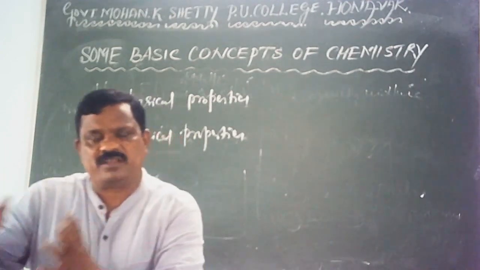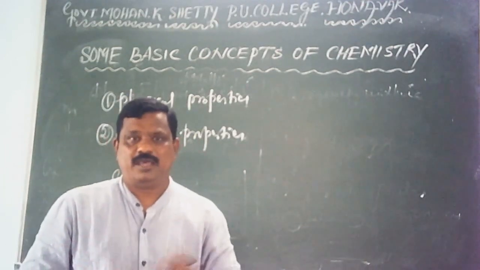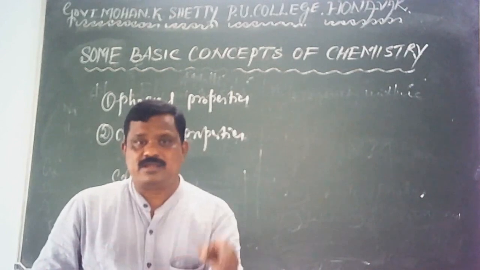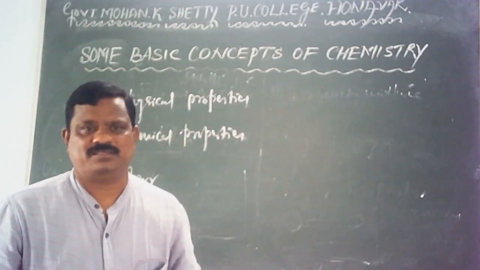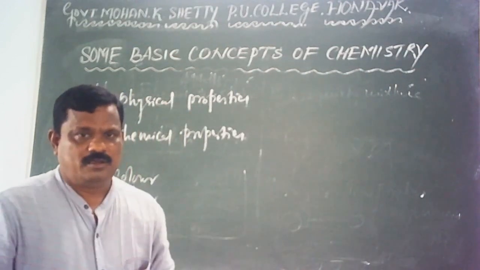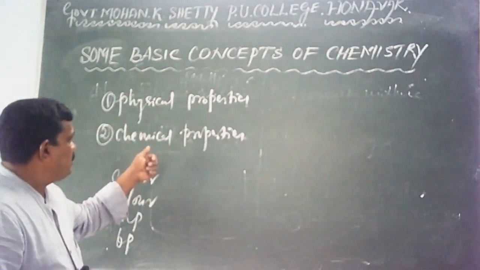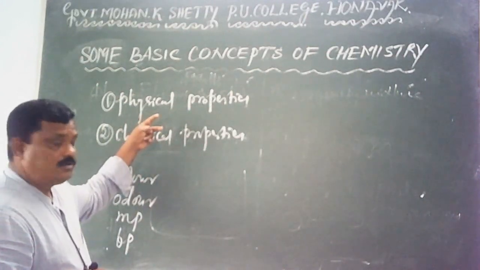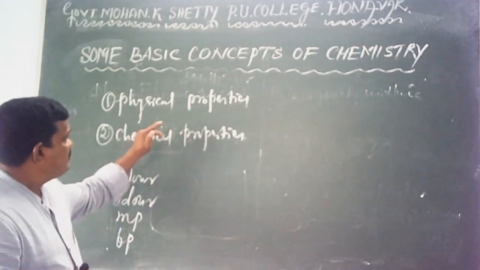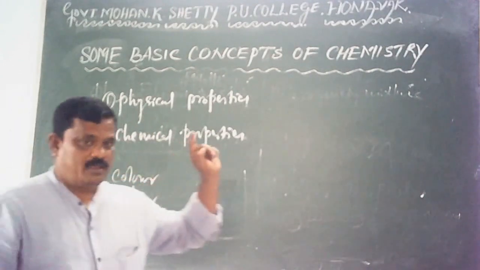They should take part in a chemical reaction. As a result of this, their identity as well as composition will be changed. Therefore, it's very essential to know the difference between physical and chemical properties.